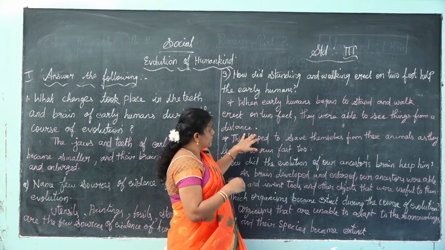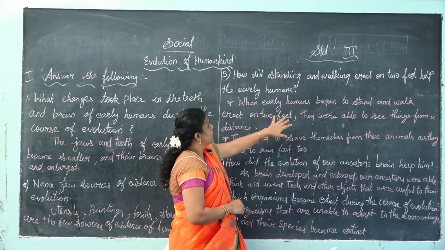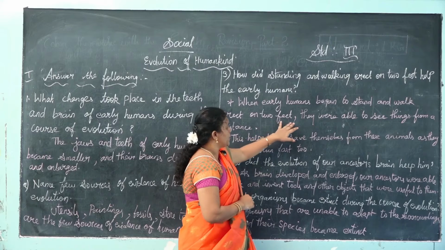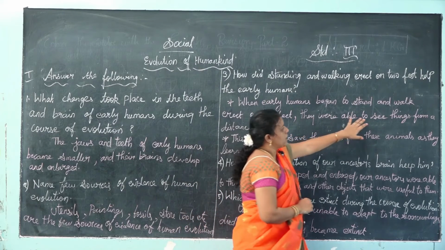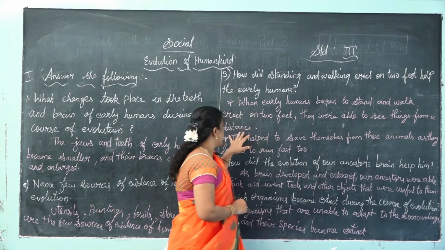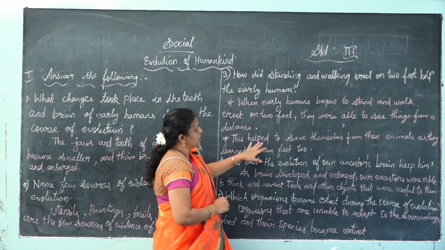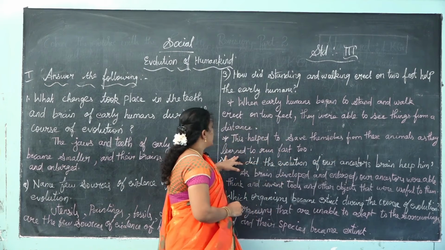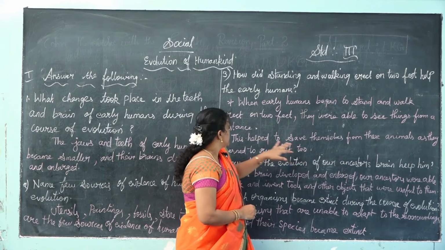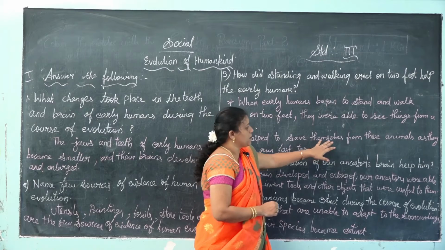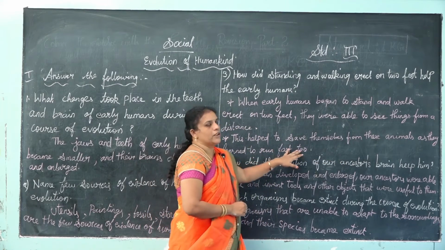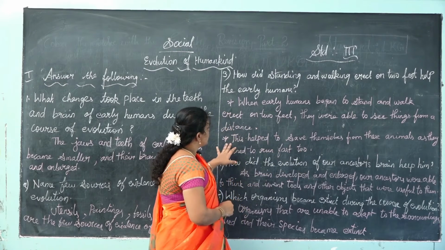This helped them to save themselves from animals, as they also learned to run fast. So this is the second question.